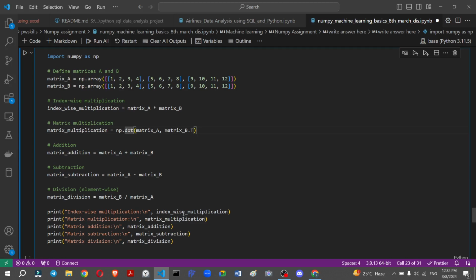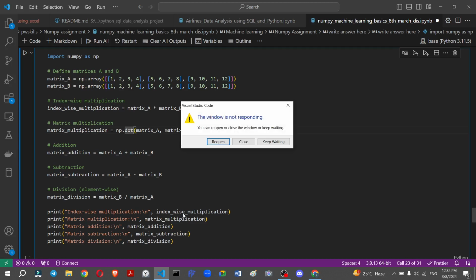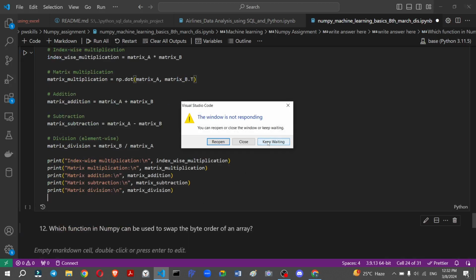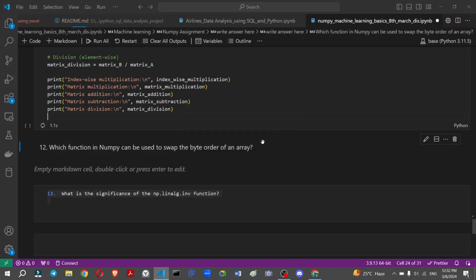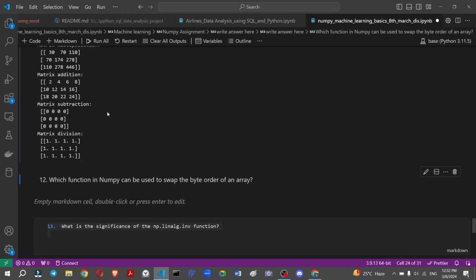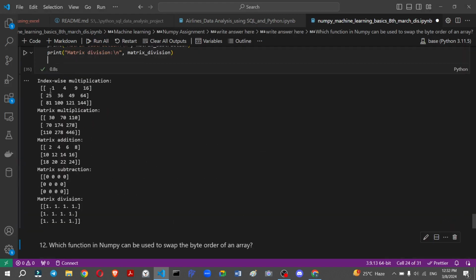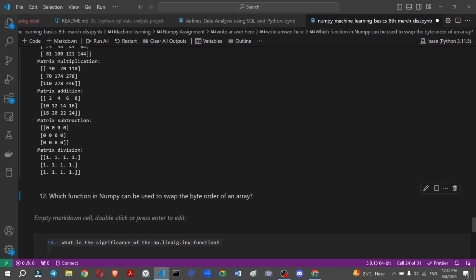So after running, you have some answers. Wait a minute, something is wrong, keep waiting. Yeah, so this is our answer. I hope you understand. The index-wise answer will be different and the dot multiplication is different, because the array scalar and vector array have different mathematical functions.